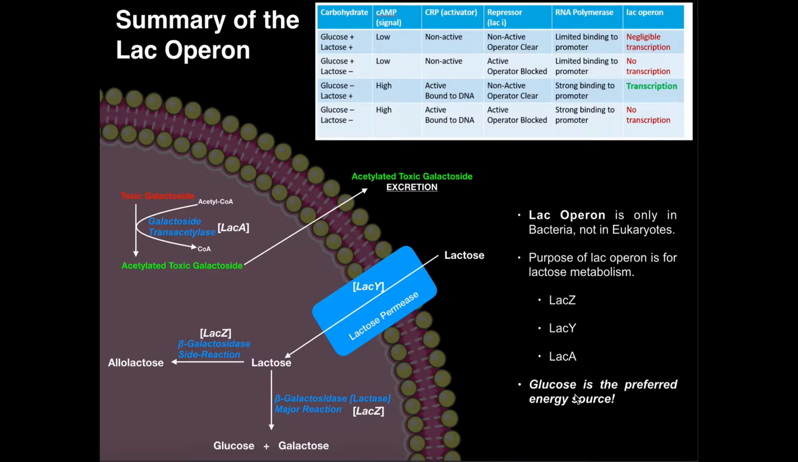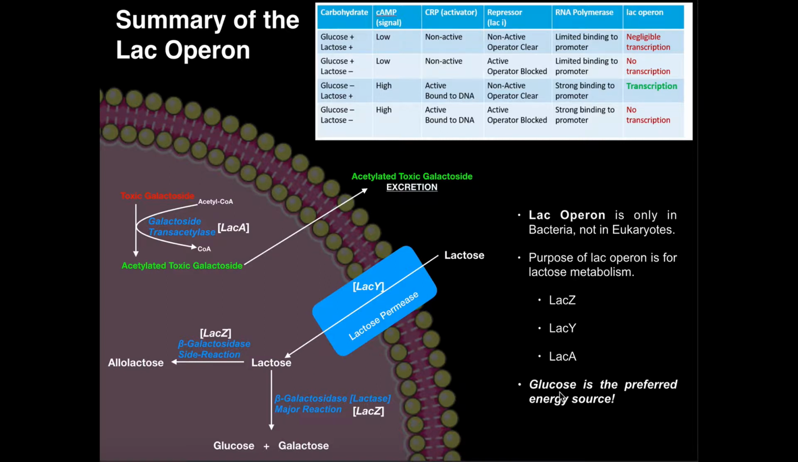But there's one key thing to remember here with these bacteria. Yes, they can metabolize lactose. However, glucose is the preferred energy source. So that being said, even if there is lactose, if there's glucose present, they will preferentially want to metabolize the glucose, and they really won't deal much with the lactose. They really want the glucose because it's just easier, and glucose metabolism is more universal.